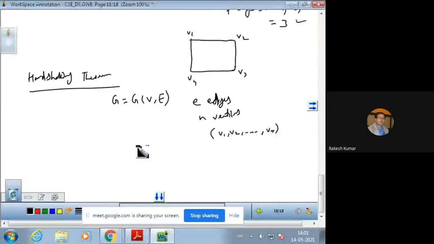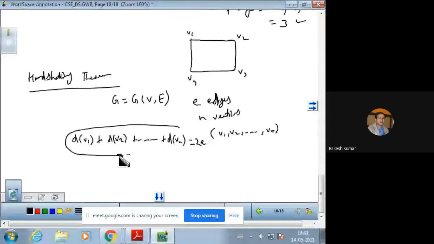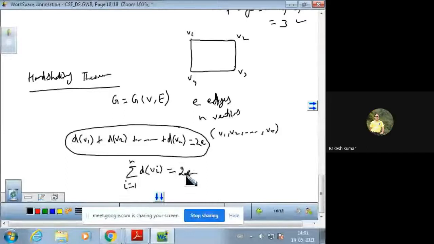Then the sum of the degrees of the vertices, degree of V1 plus degree of V2 plus so on, degree of Vn, is always twice the number of edges. This is the statement of handshaking theorem. So this can be written: the sum of the degrees of Vi, i from 1 to n, is always even, 2e, that is 2 times the number of edges. This is the statement of the handshaking theorem.